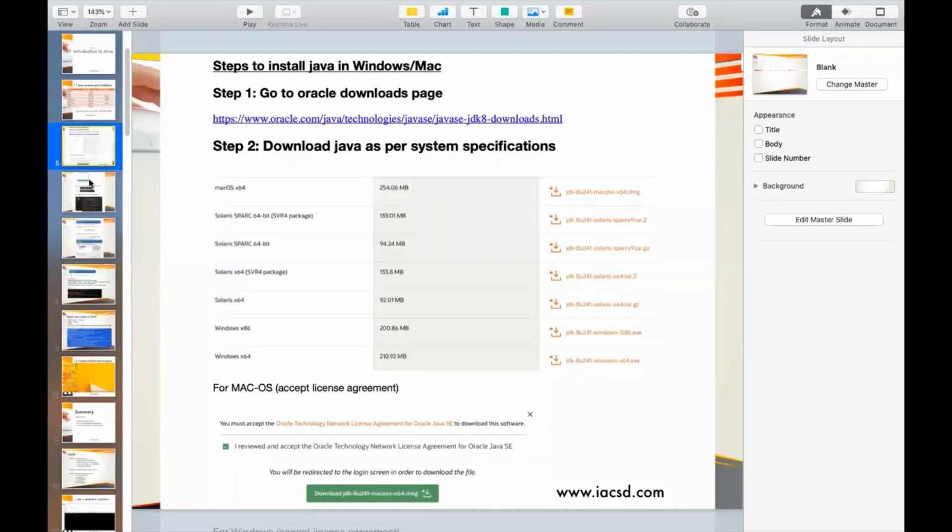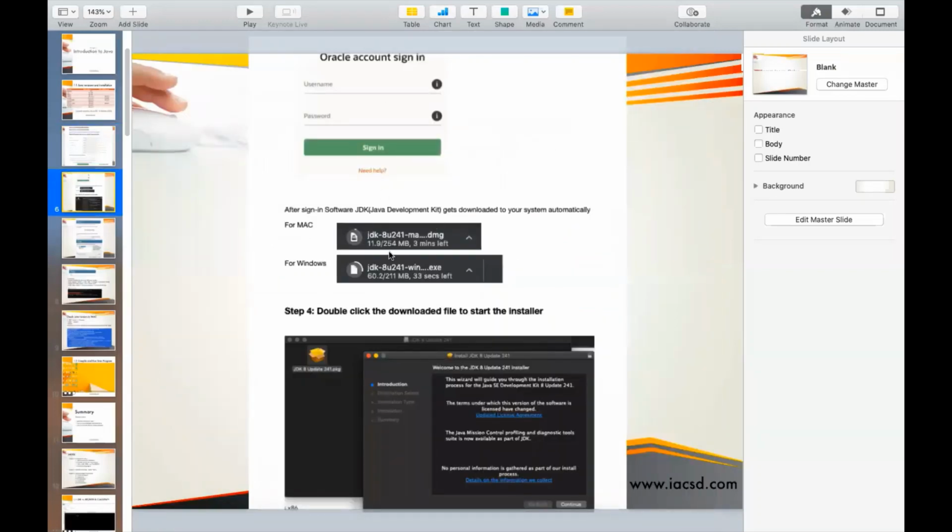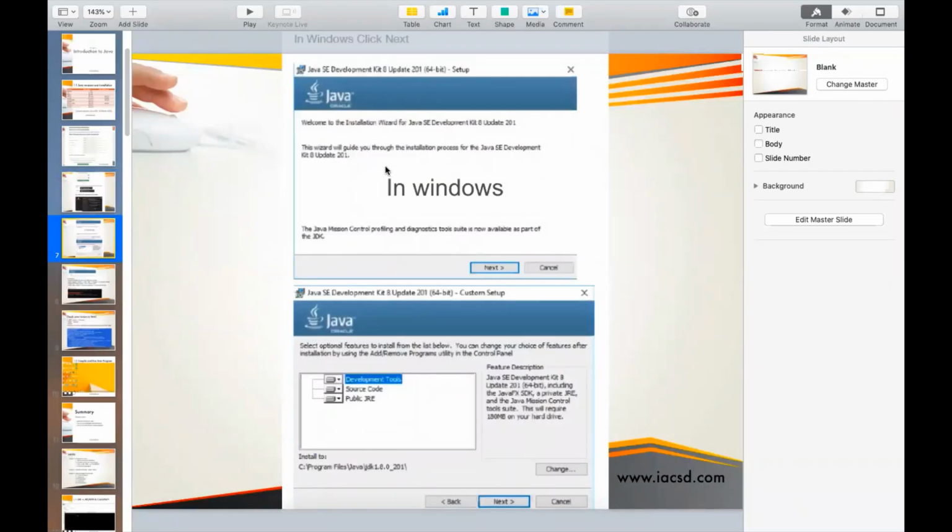Now suppose you have to sign in. Oracle says it is a free account. Once you sign in, you will be able to download. If you're using a Mac operating system, a PKG file will be downloaded. All you have to do is double click it and then you can continue your installation, right? And if you're using a Windows operating system, the .exe file that is downloaded, you just have to double click it and the installer will open up for you. And then you can see the exact location where it is being downloaded. If you want to change the location, you can go ahead and change it.